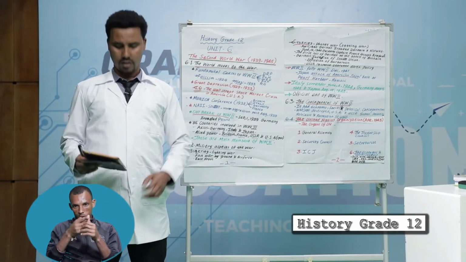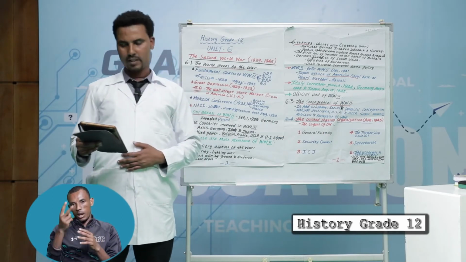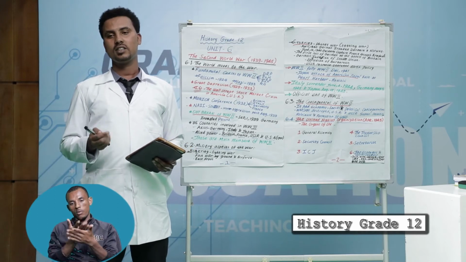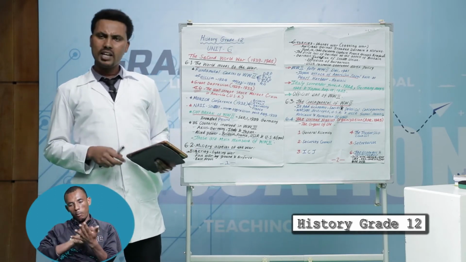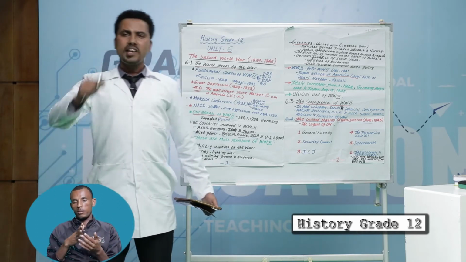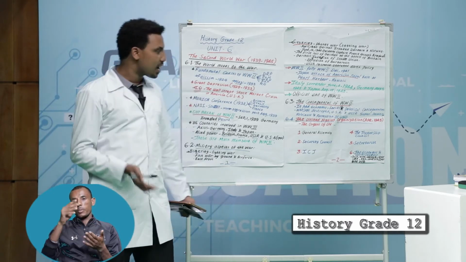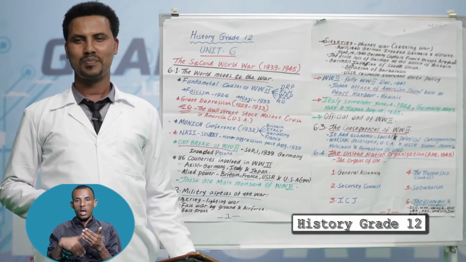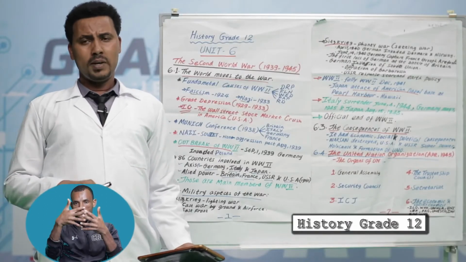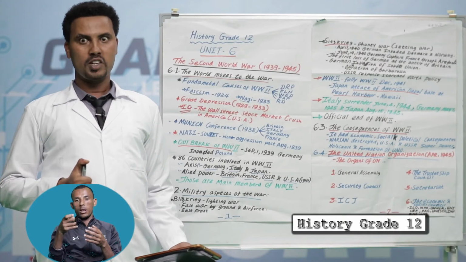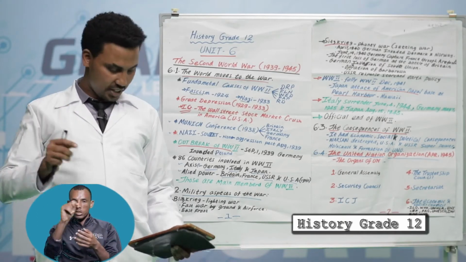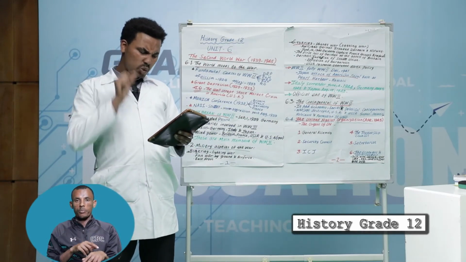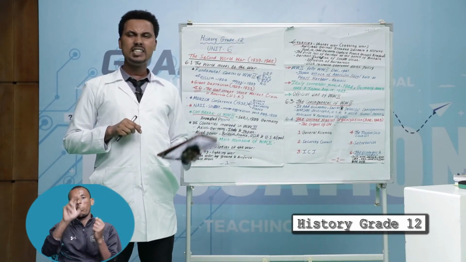Of this number, 15 million died, and 20 million of them were Russians. The other consequence: the USA and the USSR became superpowers of the world after the end of the war. The other development of the time was the formation of the United Nations Organization in 1945. In this event, the other social crisis was the Nazi Holocaust.